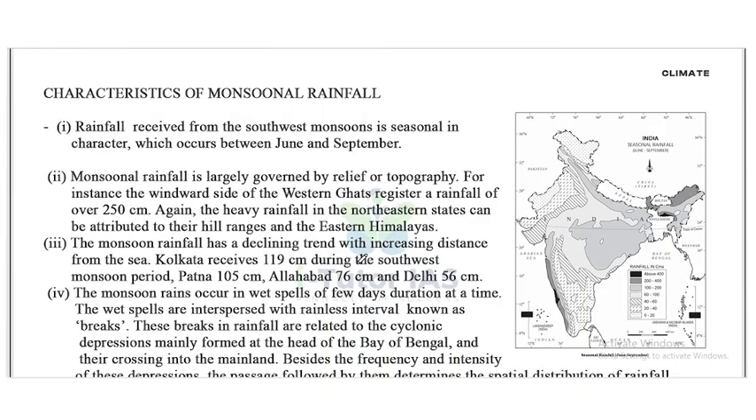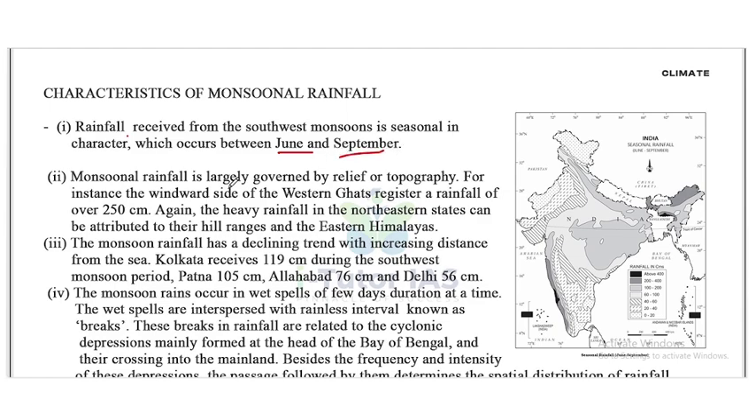Now, characteristics of monsoon rainfall. Rainfall received from the southwest monsoon is seasonal in character, which occurs between June and September. Okay, so what is the time period of monsoon? It's between June and September.